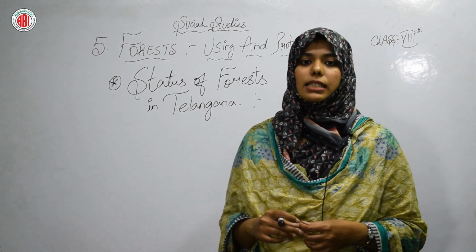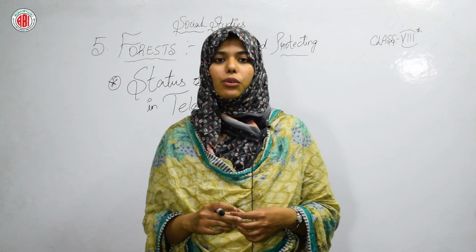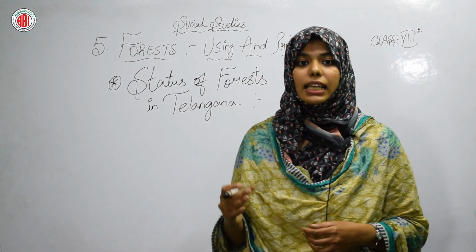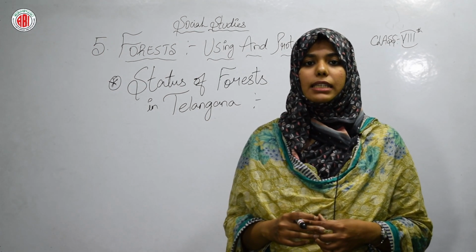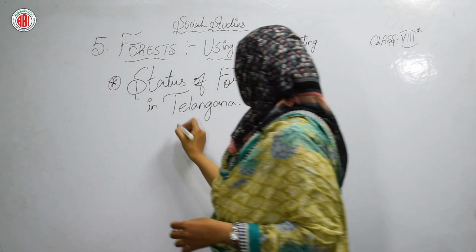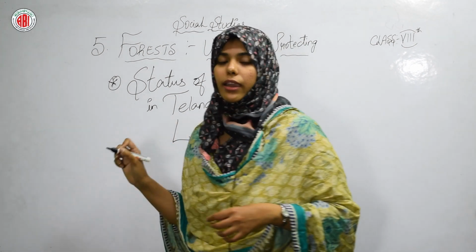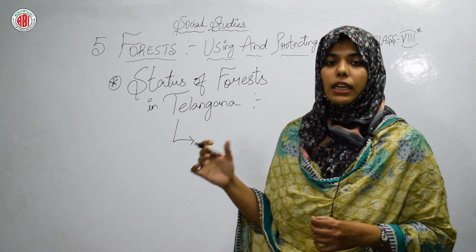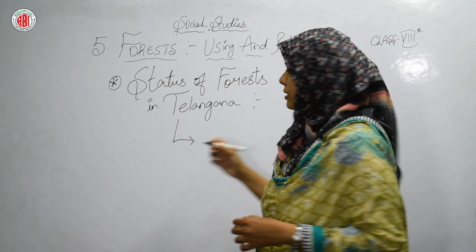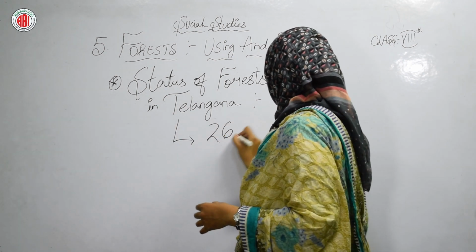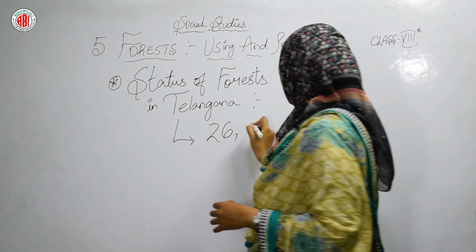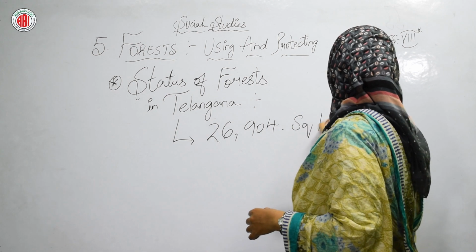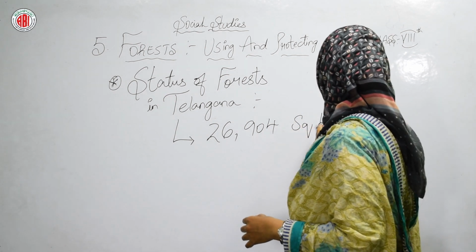About 26,904 square kilometers of the region has been declared as forest by the government. So how much area the government has declared as forest land is 26,904 square kilometers.